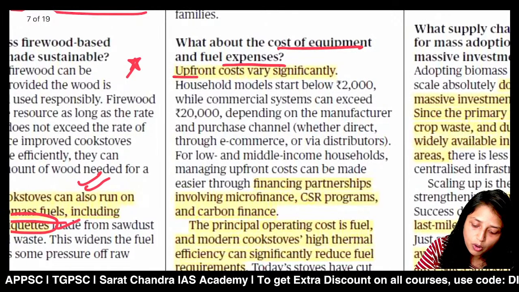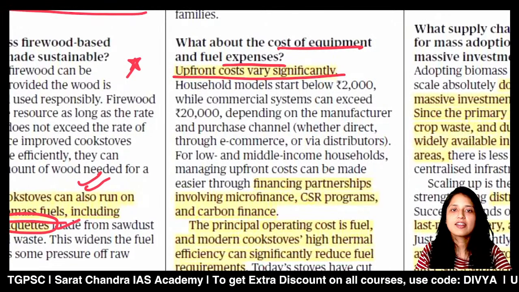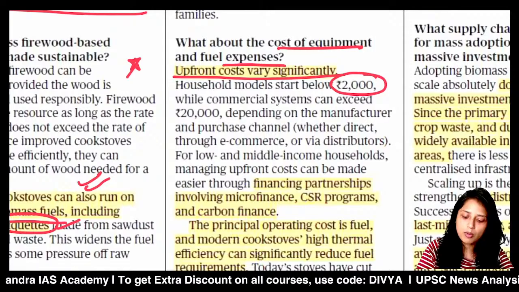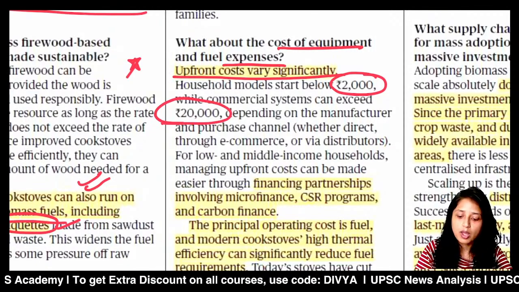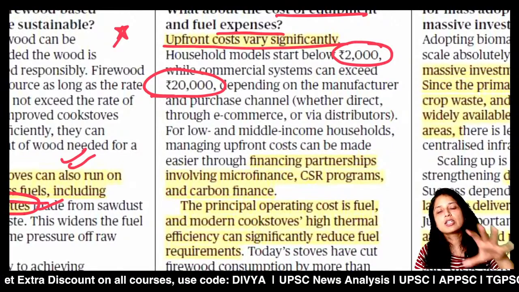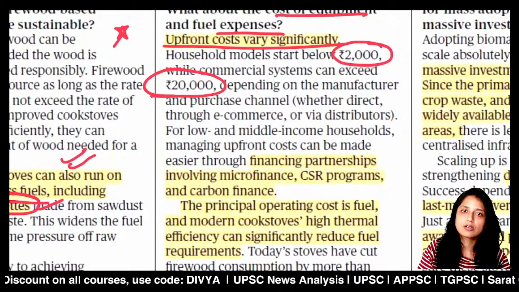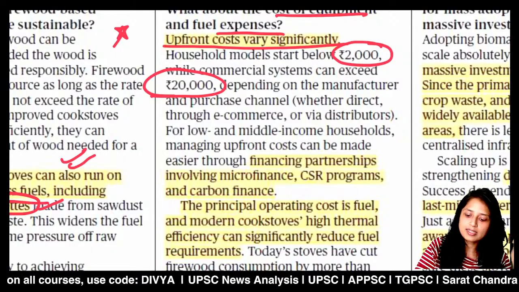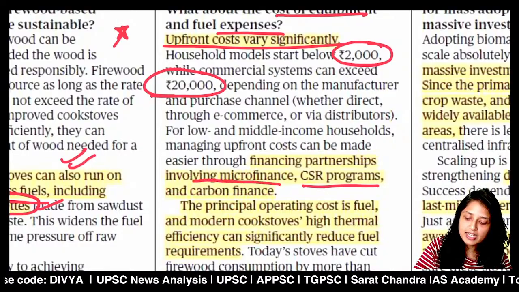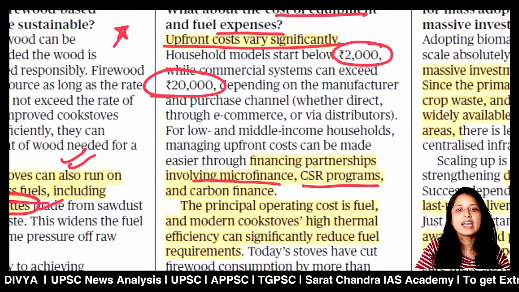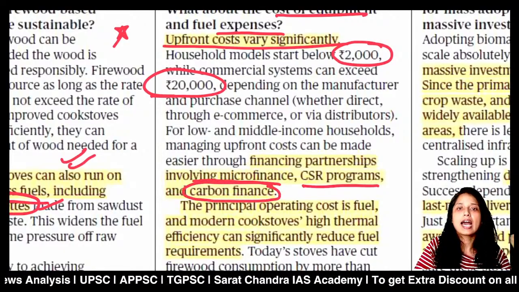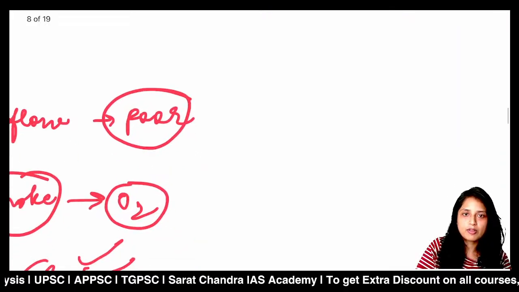The meaning of carbon financing is, for example, this is household A and this is household B. Suppose household A is using the improved stove and it has reduced the percentage of CO2 in the air by a lot. So here, household A will give the carbon credits to household B, and in return for the carbon credits, household A will get money. It will be a motivating factor for household B also, that in future, if we use such technology which reduces a lot of smoke or pollution, then we can also earn a lot of money. So carbon financing can be one of the important sources of financing for the improved cook stove.